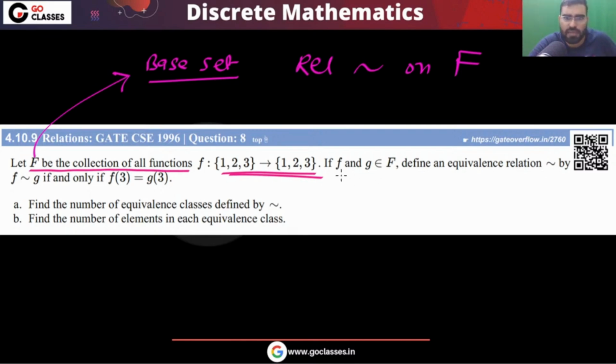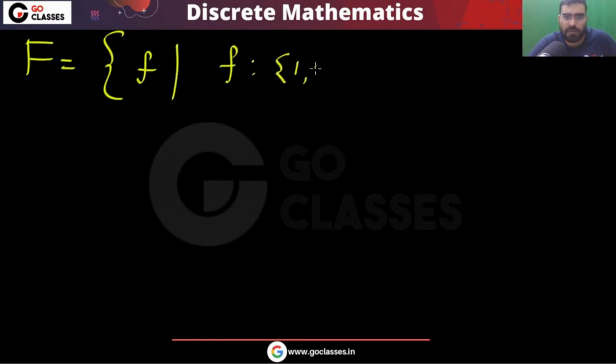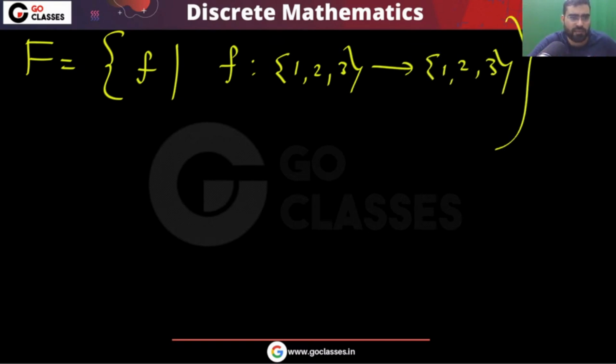You can see that F, G belonging to F are related if and only if they have the same mapping on 3. Let me tell you what this question is saying. First of all, what is F? F is basically the set of functions from {1, 2, 3} to {1, 2, 3}. Is this clear?